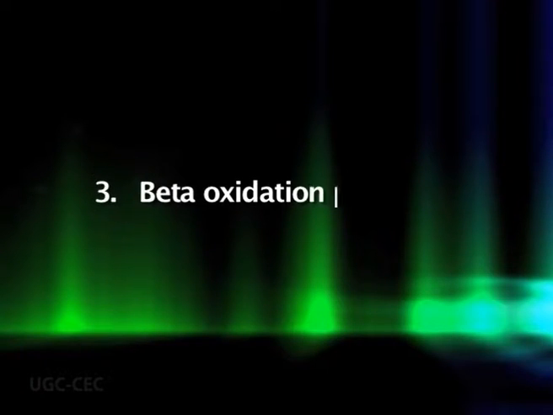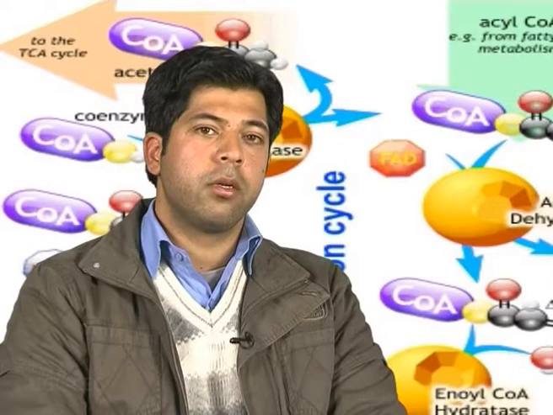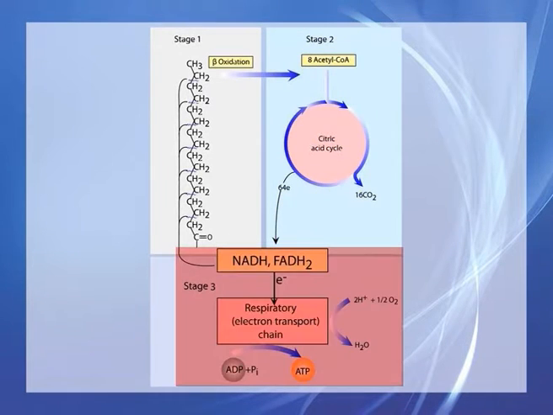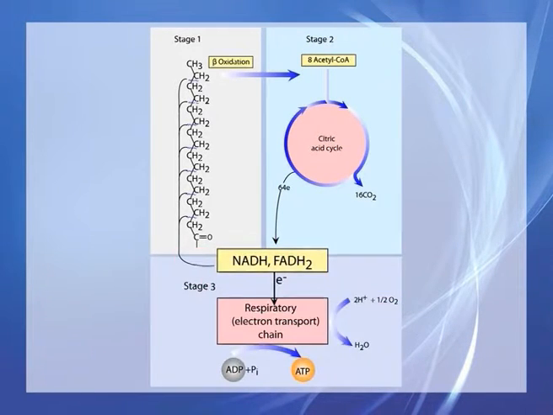The third step in beta oxidation is beta oxidation proper in the mitochondrial matrix. Mitochondrial oxidation or beta oxidation of fatty acids involves three phases. Number one is oxidation of a long chain fatty acid to yield acetyl coenzyme A residues. Second is oxidation of the acetyl coenzyme A residues to carbon dioxide via the citric acid cycle. And third is ATP generation by oxidative phosphorylation via the mitochondrial electron transport chain.